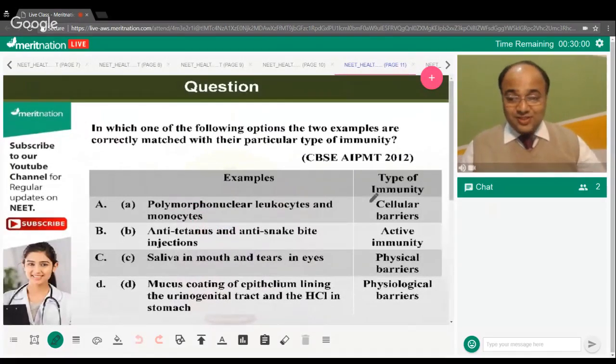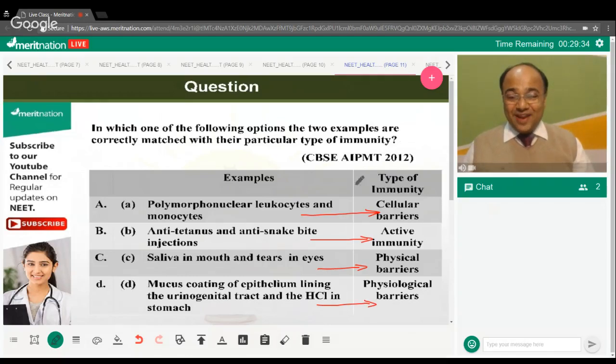And the next question says, in which one of the following options the two examples are correctly matched with their particular type of immunity? Thank you, Shreya. So, is it option A, which is correctly matched with the particular type of immunity? Is it option B? Is it option C or option D?